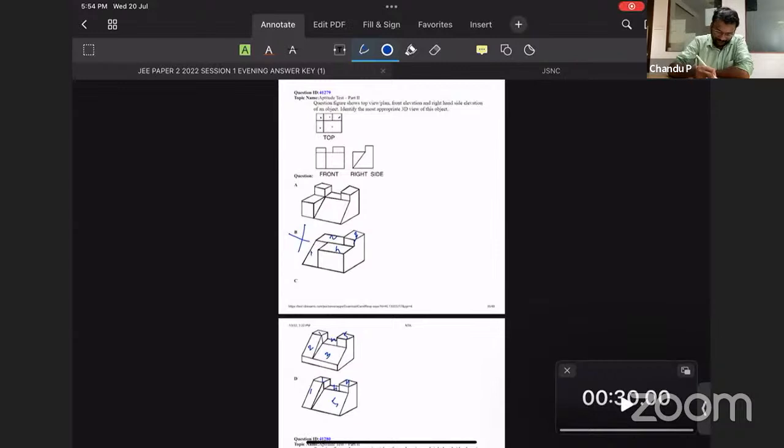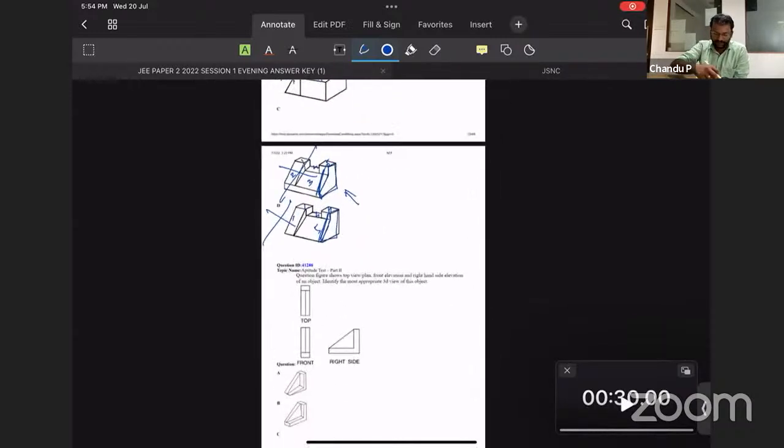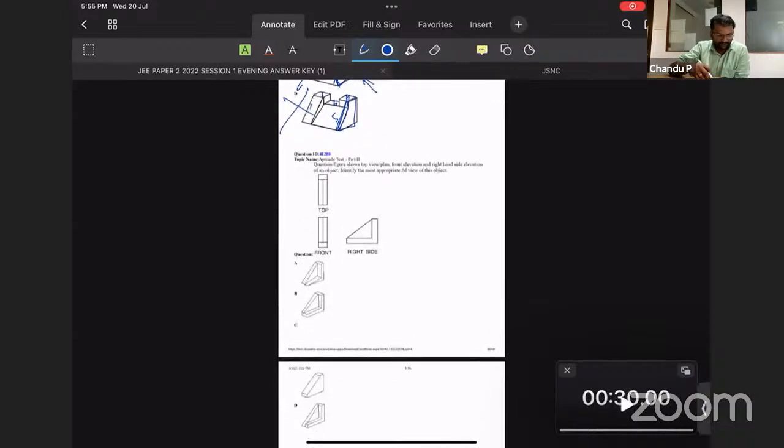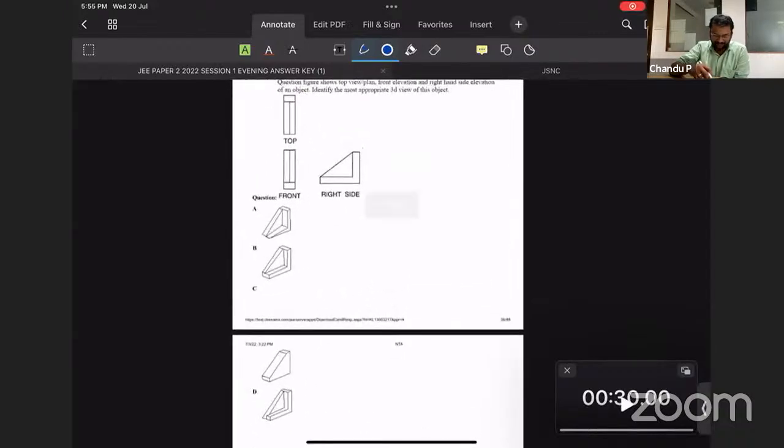Now view from the right side. Option A is fine, so the view will be something like this. That is different for C, so C is gone. D's view is something like this, so D is also gone, wrong. So yes, Sachin, Sidhu and Sakshi, option A is the right answer, very good. Now you can try this question.